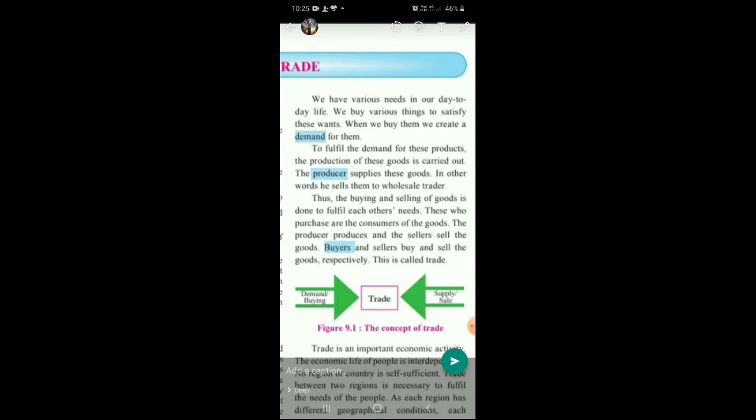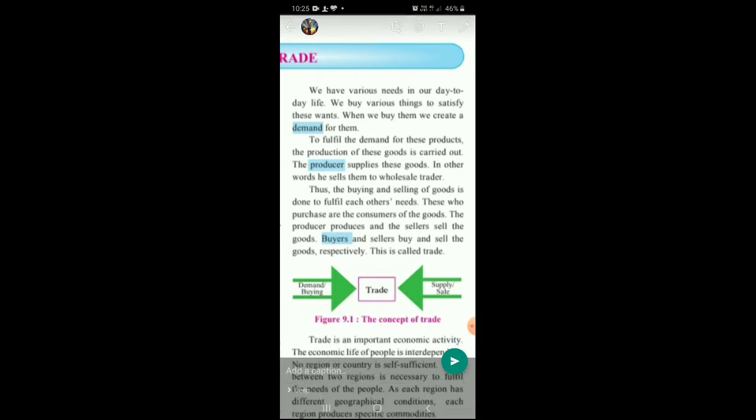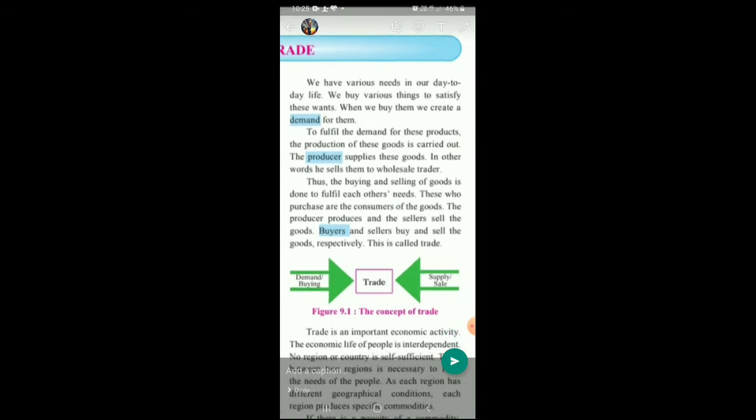To fulfill the demand of these products, the production of these goods is carried out. So when there is a demand, somebody will be supplying you that. So the producers start producing the goods. Now if you are not demanding, no one will be producing the goods. So where there is a demand, there is a supply. The production takes place. For example, nowadays we require masks, sanitizer, shields, etc. So there is a demand for these products. So the production of these goods is taking place.